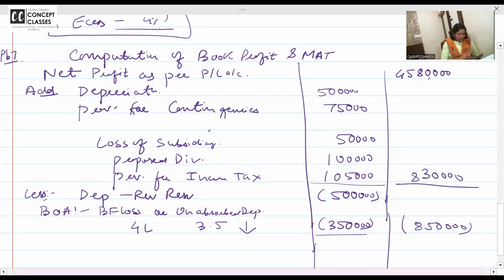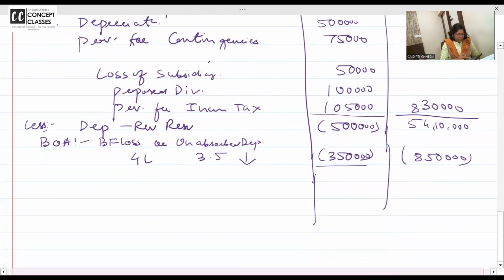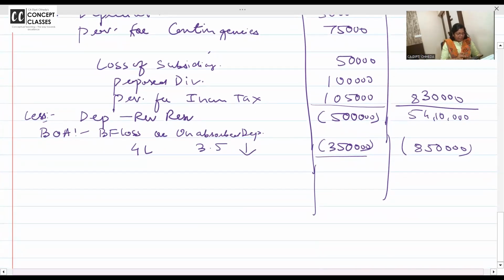Add, plus 45,80,000, is 54,10,000, minus 8,50,000 is 45,60,000. What is this?